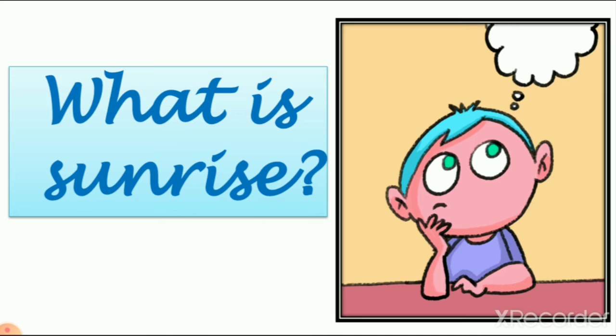So what is sunrise? Let's see. Here, what do you see? See carefully. It is a picture of night, right? And you can see that there are stars, right?